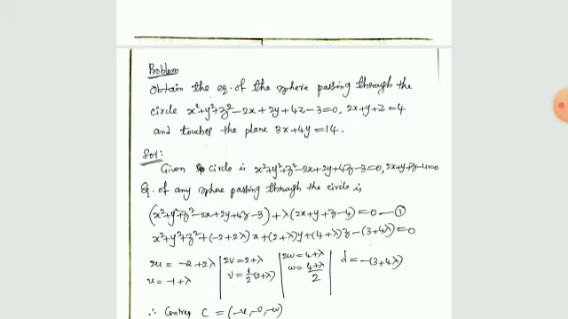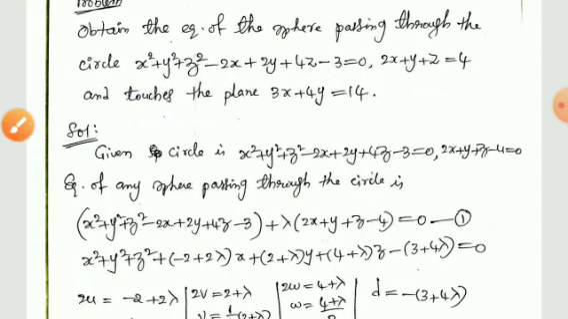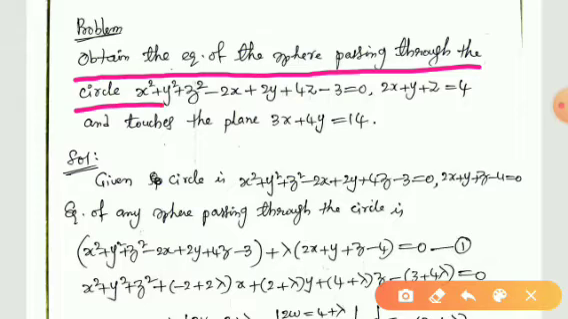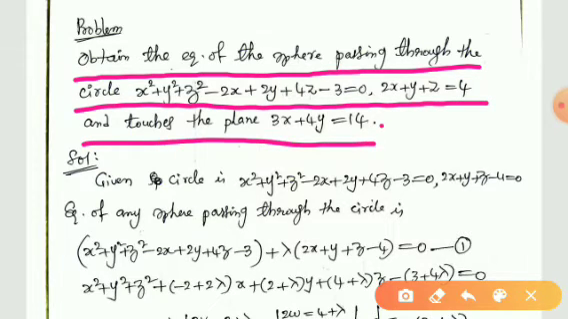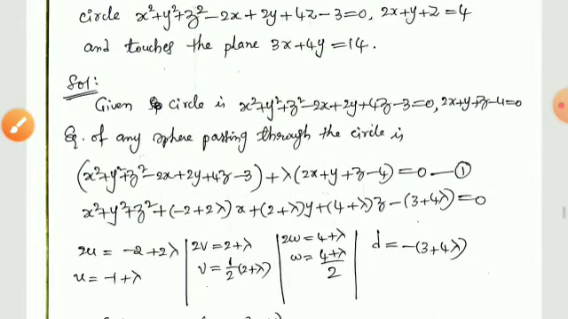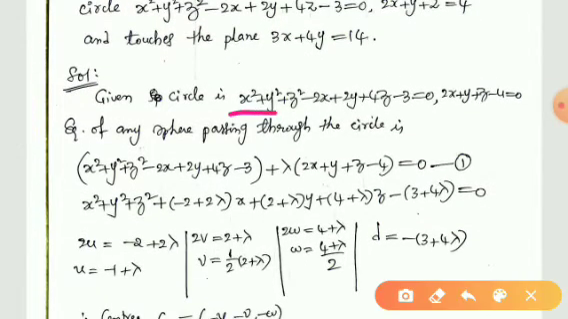See this. What is the statement of the problem? Obtain the equation of the sphere passing through the circle. This is the equation of the circle, and touches this plane. So here what we have to find? We have to find the equation of the sphere passing through the circle, and also that sphere should touch this plane. So this is the equation of the given circle.